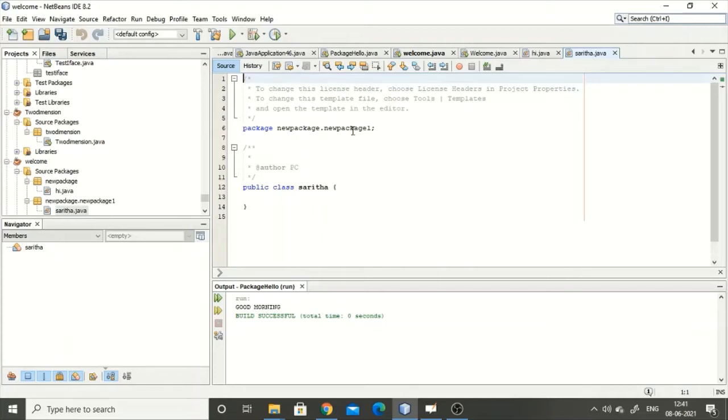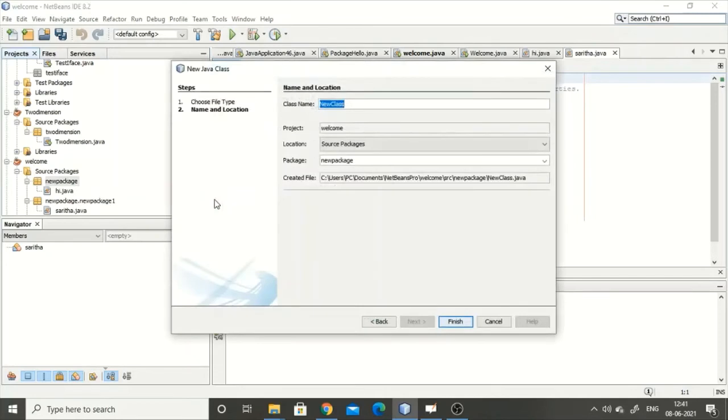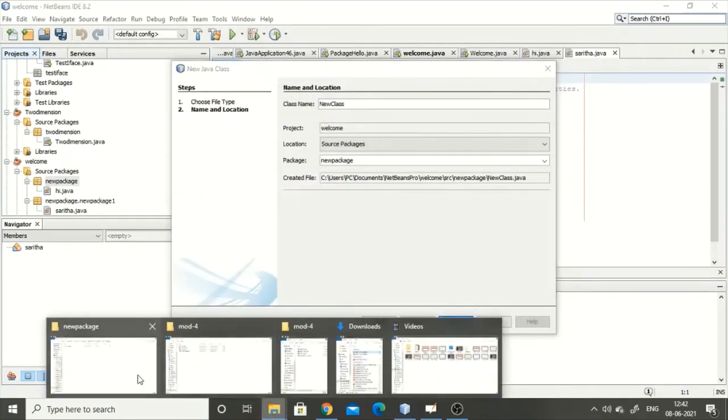As I told regarding setting the class path, by default it will take the default class path. If not, you can set the class path, or you can give the hyphen class path option, which will override the default. Let me go back over here. For example, here welcome was my class. When I created a new Java class, it would give me this path. I'll go to the background and show you what is happening.